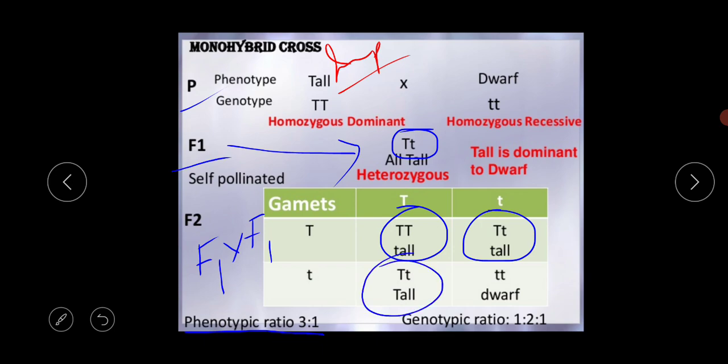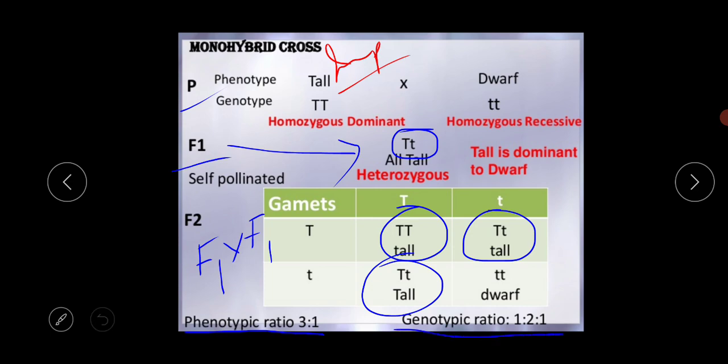Now you can ask me, ma'am, capital T small t is the other genetic composition, so why does it belong to the tall? Because it looks like tall. Phenotype means the morphological characteristics, so that's why it looks tall from the outside. So in the phenotypic ratio it means a total of 3 tall and only 1 dwarf, okay.